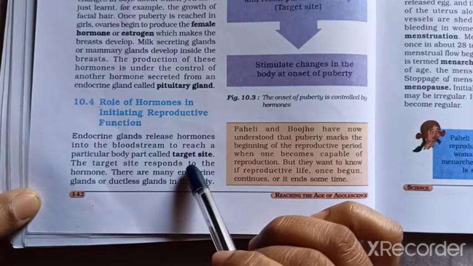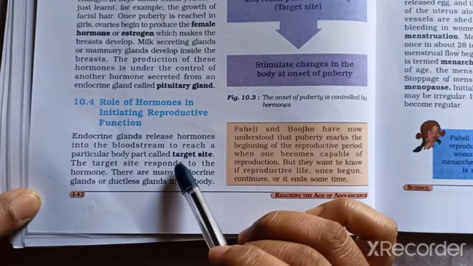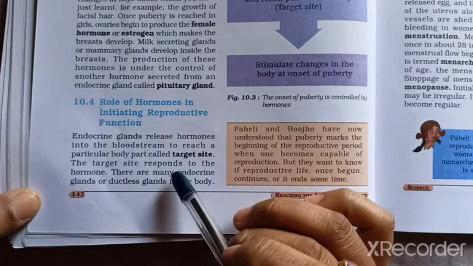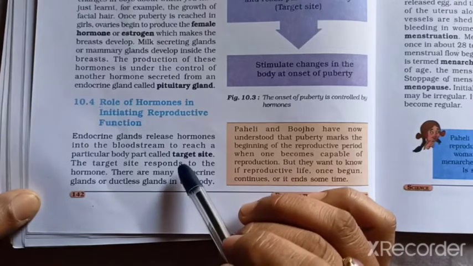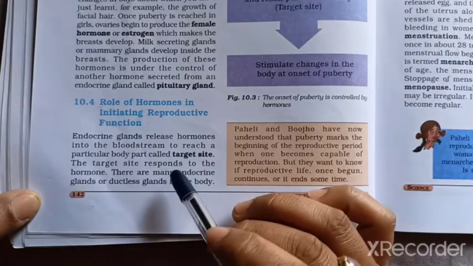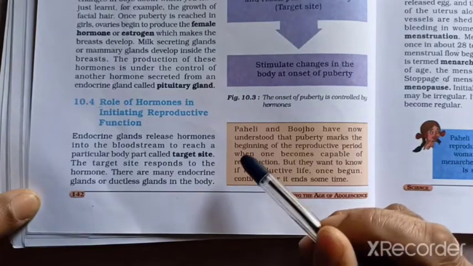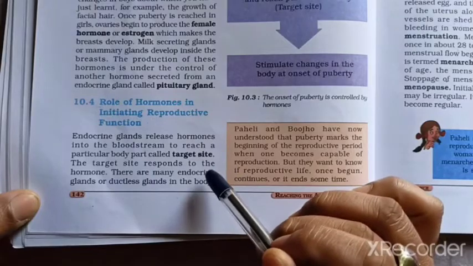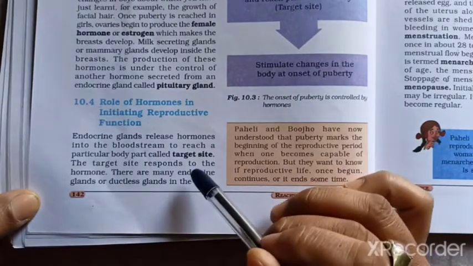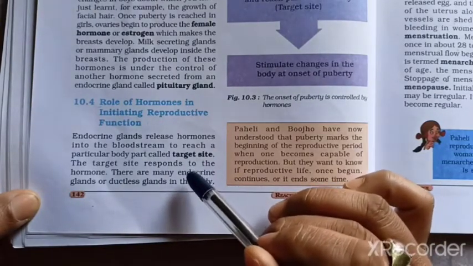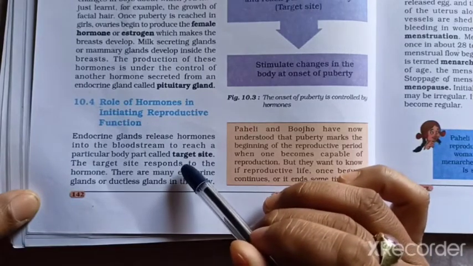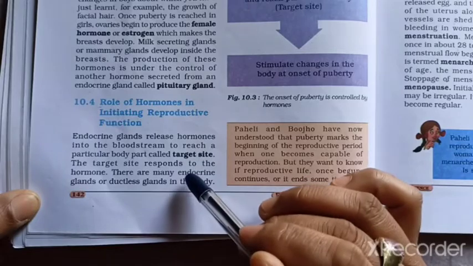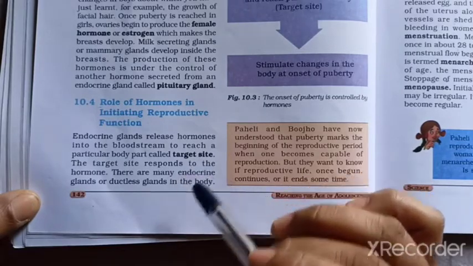Many endocrine glands are there, for example the pituitary gland, thyroid, thymus, adrenal gland, pancreas, testis in the case of the male and ovary in the case of the female. They release hormones into the bloodstream and it is carried to the particular body part and reaches the target site.